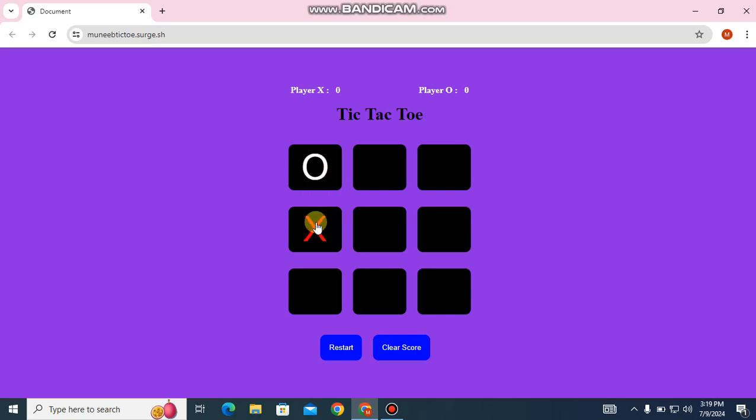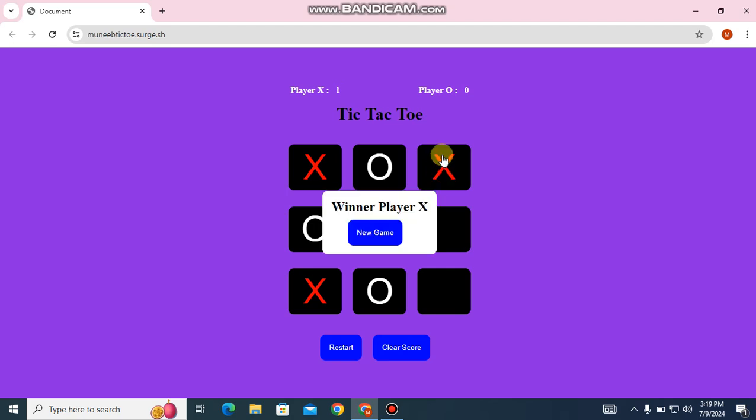When the game starts, during the game you can reset it and the game starts from new. When one player wins the game, his score increases. Player X wins, so player X's score increases by 1.